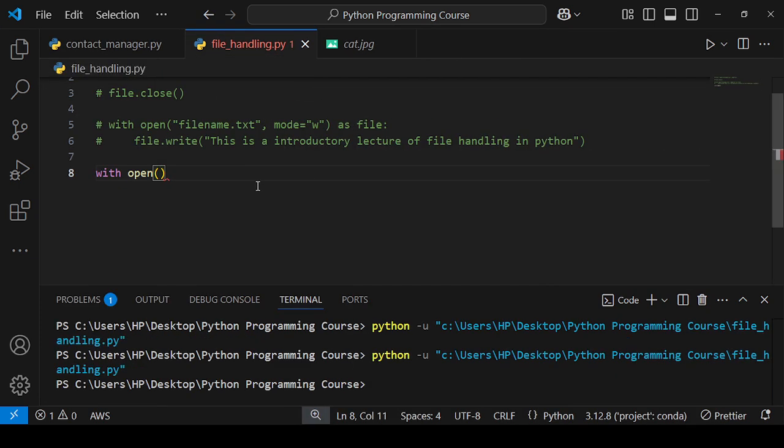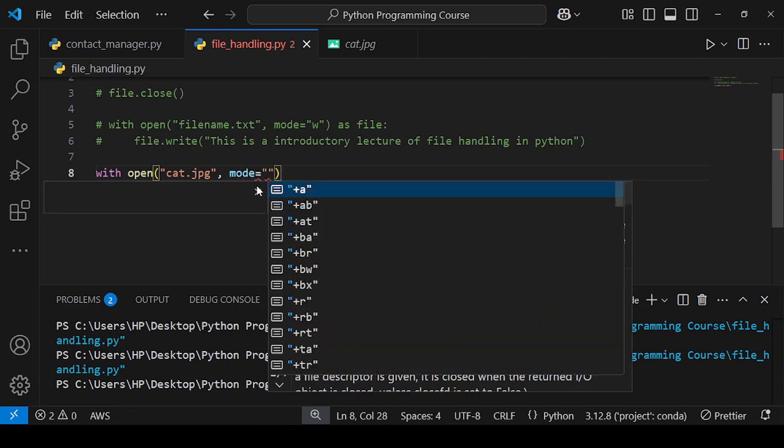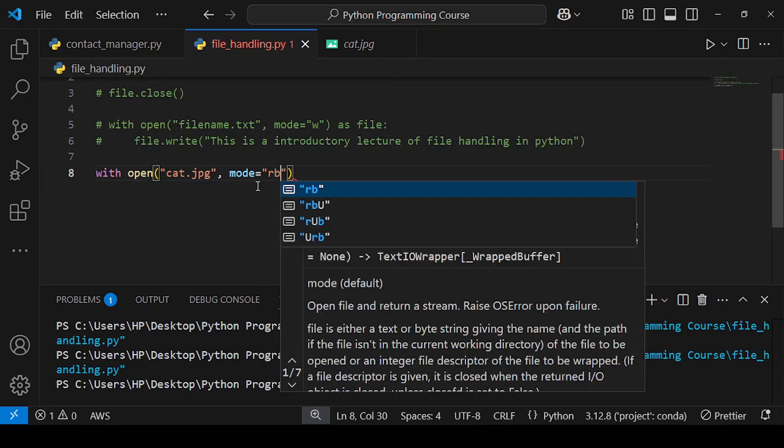So I will write here cat.jpg and the mode here is read binary.